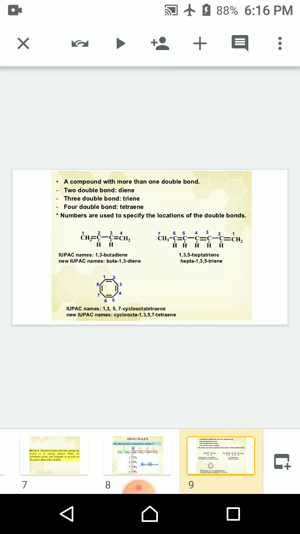Next, the arrangement with more than one double bond. If the chain contains more than one double bond, then the numbering of the carbon chain starts from the end where the double bond is nearby.